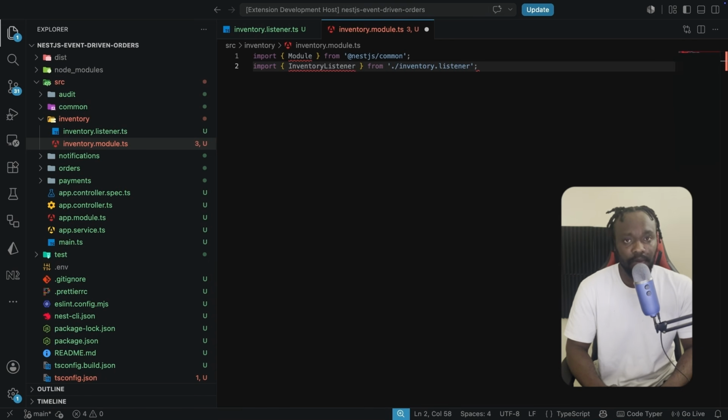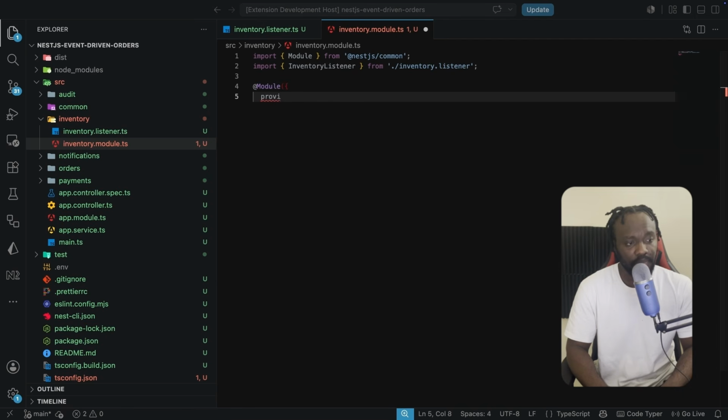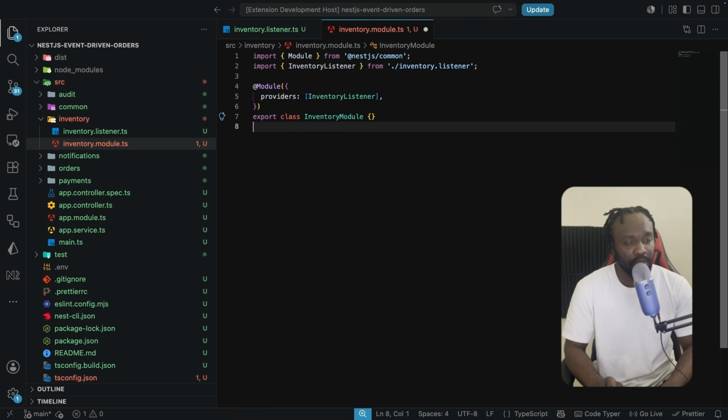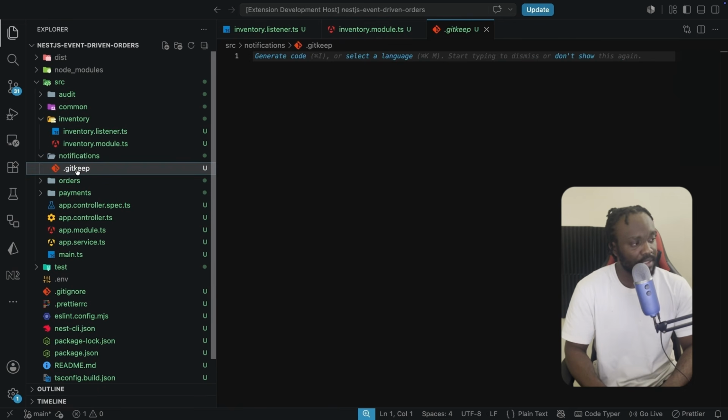Next, we're going to have our module decorator so that we can pass in the providers. And this is going to be the inventory listener provider. And we're then going to export the class InventoryModule. So this is the inventory listener and the module. We're going to wire this up in the app module later, but let's go on and work on the notifications listener.